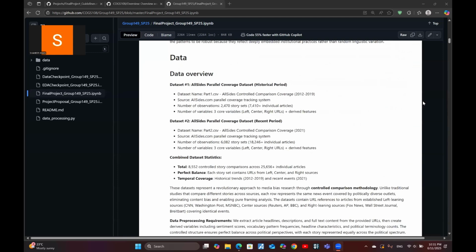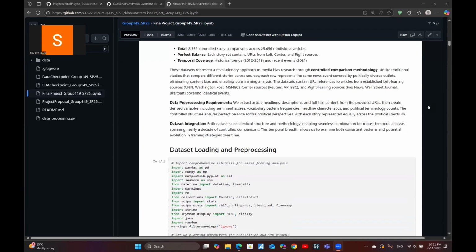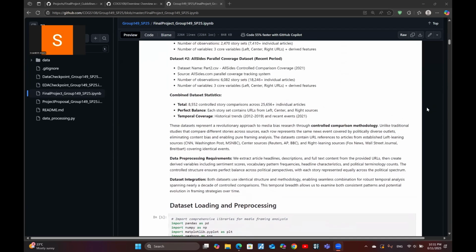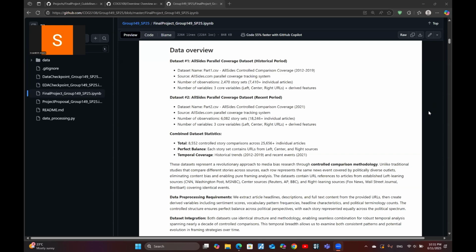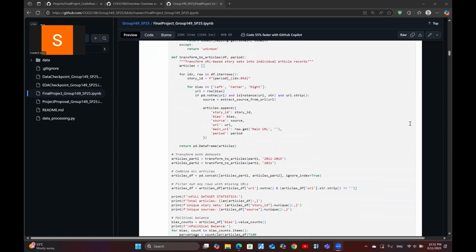Okay. Today I'm going to walk you through the core analysis of our project, where we set out to answer one key question. Can we objectively measure media bias? To do this, we didn't just look at what stories were covered, but how the exact same events were framed across the left, center, and right-leaning media. And our analysis was a three-step investigation, starting off with H1.